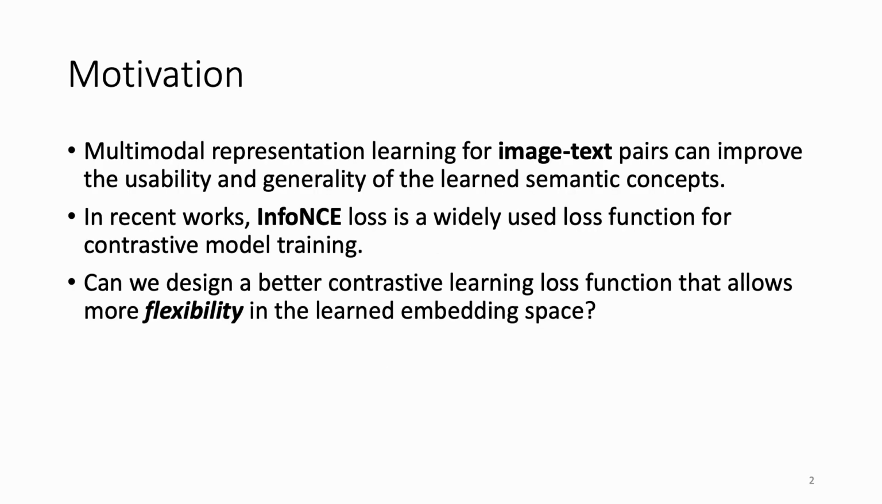For the motivation of this work, multimodal representation learning for image and text pairs can improve the usability and generalizability of the learned semantic concepts. However, recent work like CLIP and CONVERT by default use the InfoNCE loss. Our question is, can we design a better contrastive learning loss function that allows more flexibility in the learned embedding space?